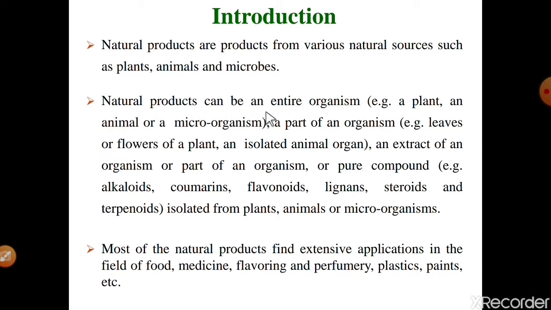Natural products can be an entire organism, or a part of an organism, meaning leaves or flowers of plants, or an isolated animal organ. An extract of an organism or part of an organism, or a pure compound such as alkaloids, coumarins, flavonoids, lignans, steroids and terpenoids isolated from plants, animals and microorganisms, is called a natural product.